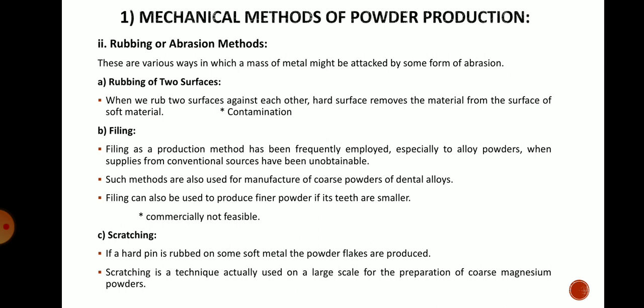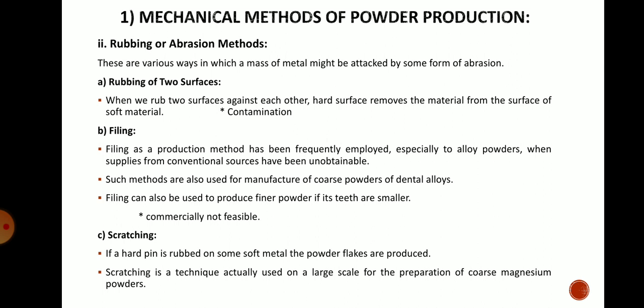So there are various ways of these abrasion methods. First one is rubbing of two surfaces. When we rub the two surfaces against each other, the hard surface removes the material from the surface of the soft material. So you can observe that whenever a hard metal is rubbed on, suppose, wood, then small particles of wood will get removed. So this is nothing but a powder of that material, isn't it?